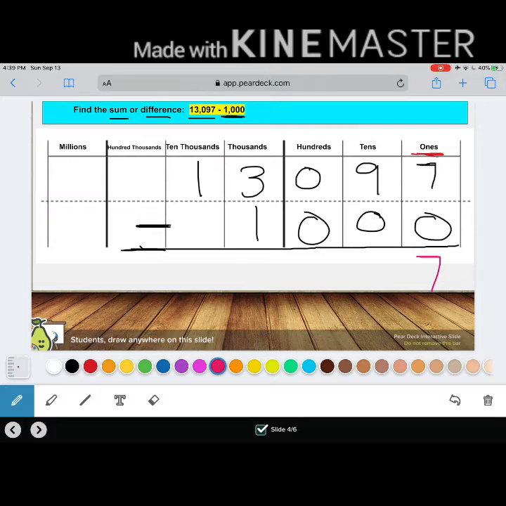Now let's move to our tens place. 9 tens minus 0 tens. What's my difference? That's right, 9. Now let's move on to our hundreds. 0 hundreds minus 0 hundreds. What's my difference? Good job, 0. Now let's move on to our thousands. 3,000 minus 1,000. What's my difference? Quick thinking. Good job. 2,000.